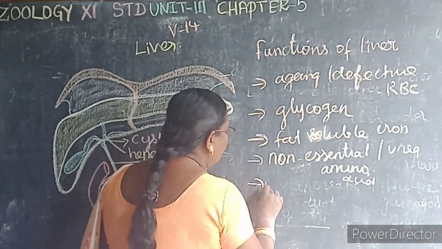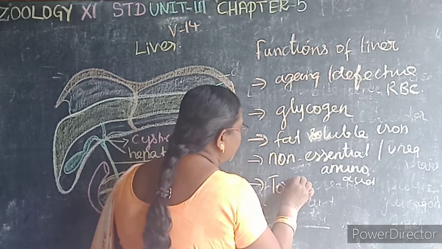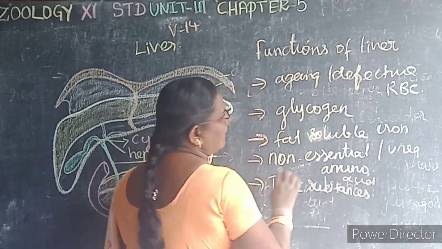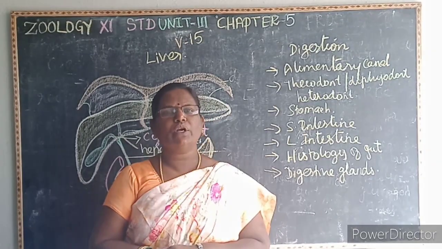The last one, it removes the toxic substances. It detoxifies the toxic substances. Toxic means what? Poisonous substance. We just summarize the topics what you have learned.